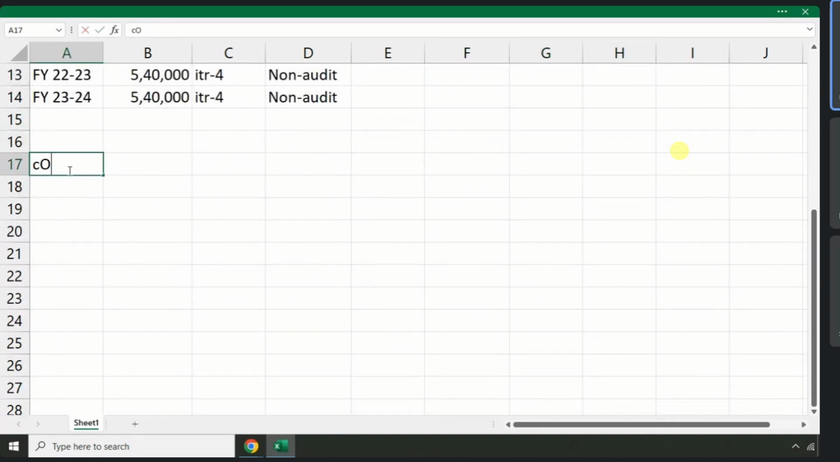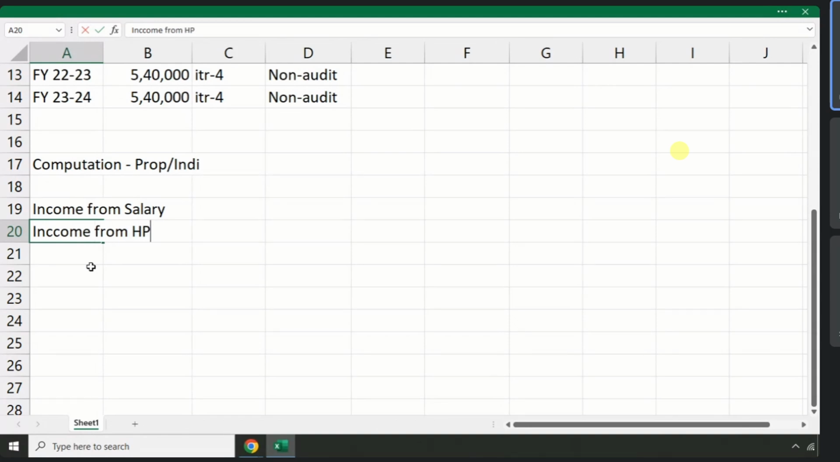Computation format. In case of a proprietary, means an individual, correct? So an individual needs to report income from salary, income from house property, income from business.